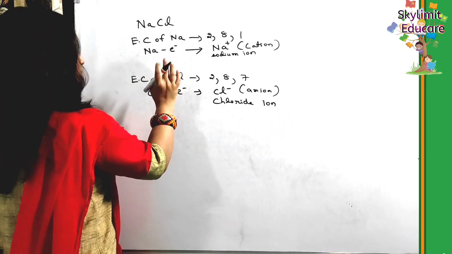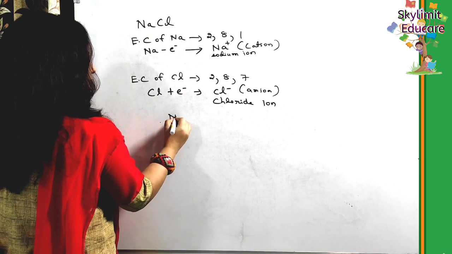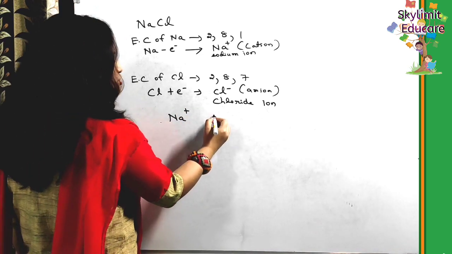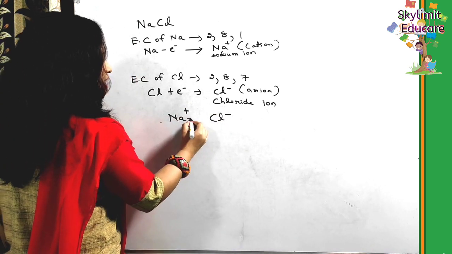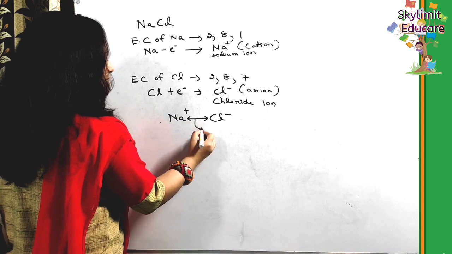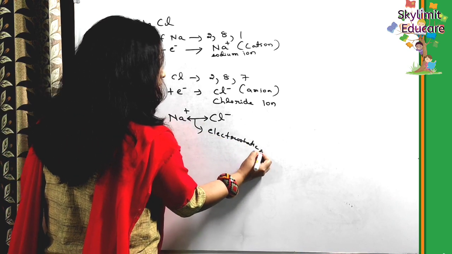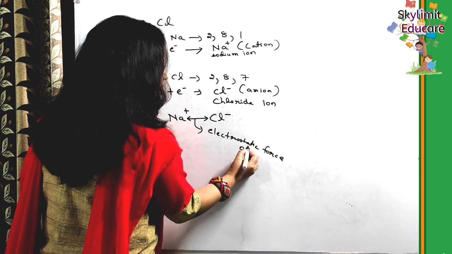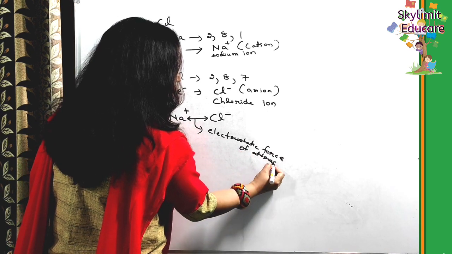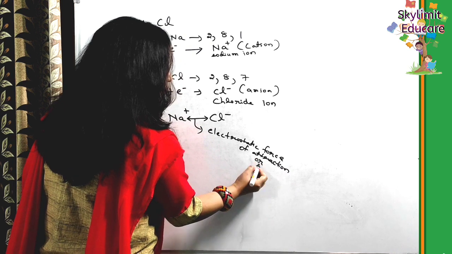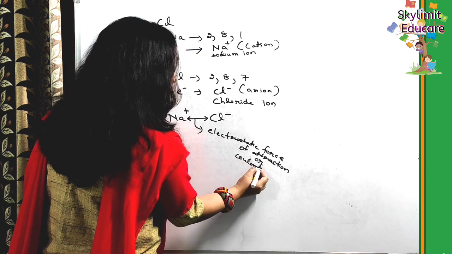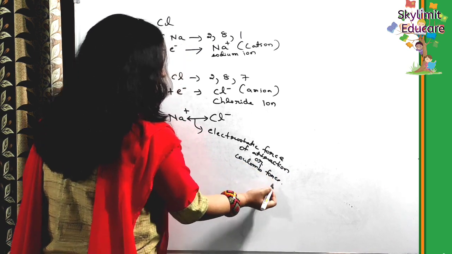Clear, students? Now you can see sodium has developed a positive charge, and chlorine has developed a negative charge. So there is a force of attraction that acts between them. It is called the electrostatic force of attraction, or also termed the Coulomb force, the force existing between charged particles.